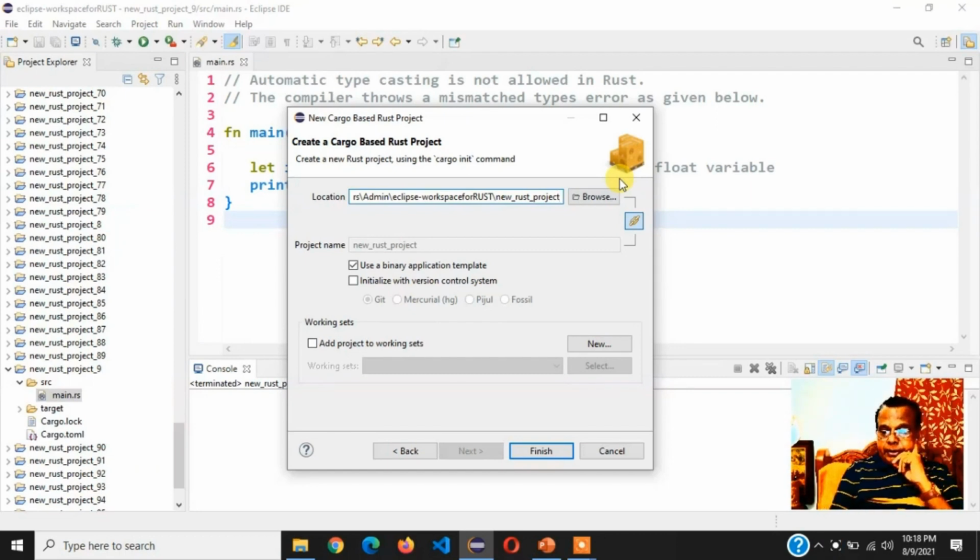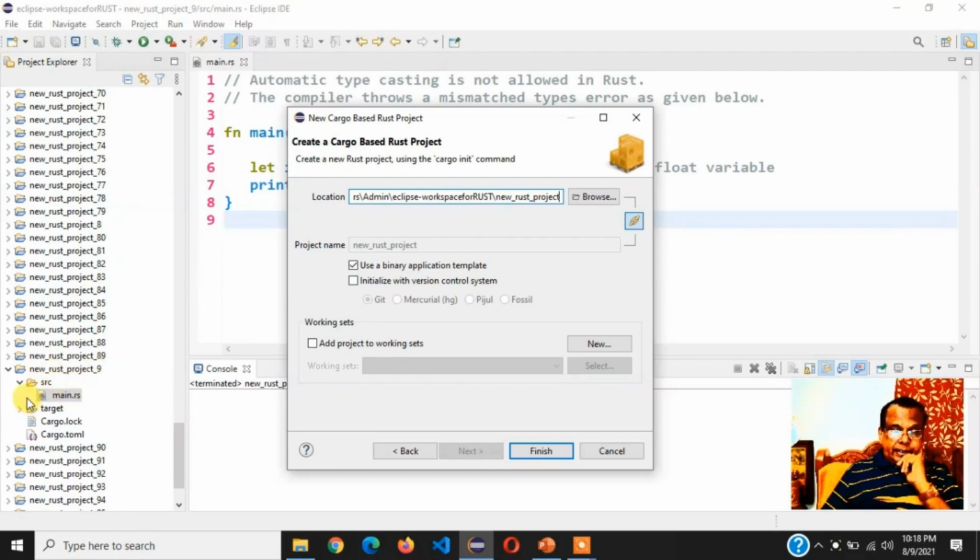All those things come automatically. It's a matter of simply a few clicks. You don't have to write anything. So the name of the project is new_rust_project_9.